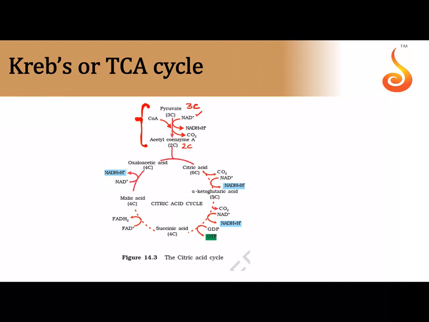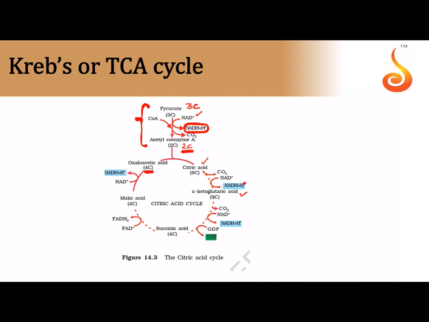the reducing oxidizing agent, that is NAD plus, which gets reduced into NADH. So this is the first NADH that we are getting. I'm going to put a box around all the NADH because that is important for us. Then this 2 carbon acetyl coenzyme A condenses with 4 carbon oxaloacetic acid to form citric acid. Citric acid is converted to alpha ketoglutaric acid.